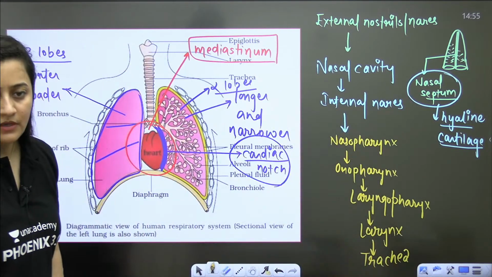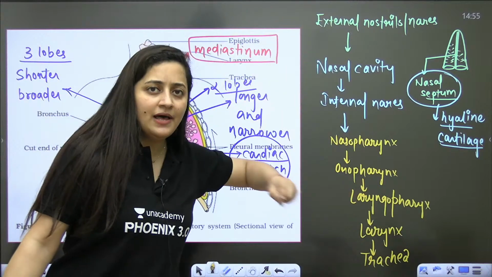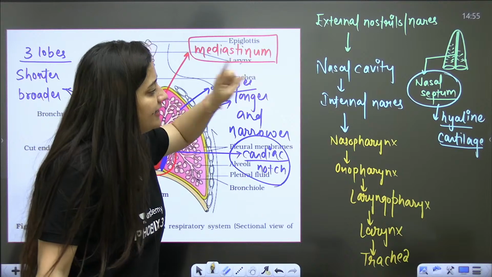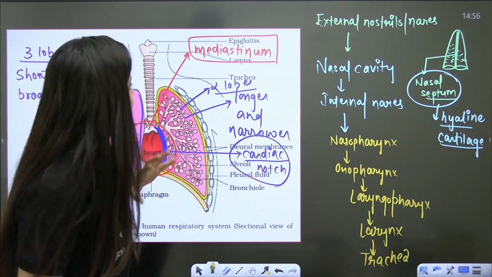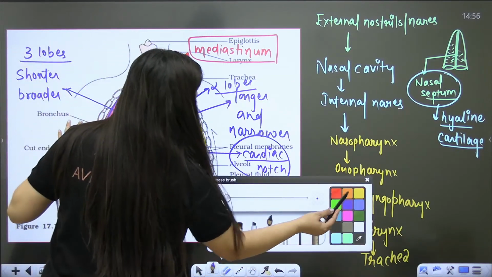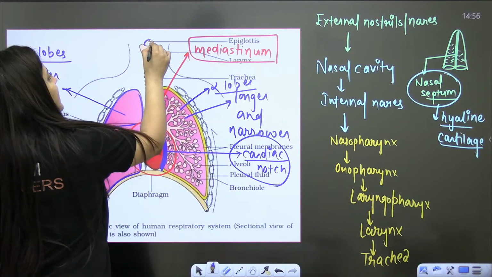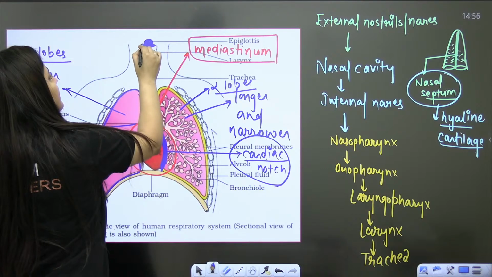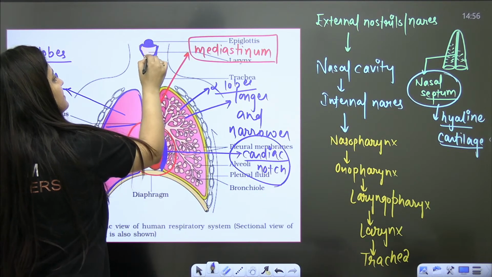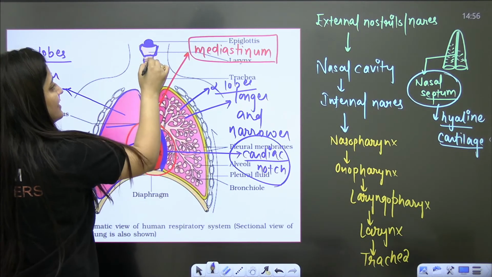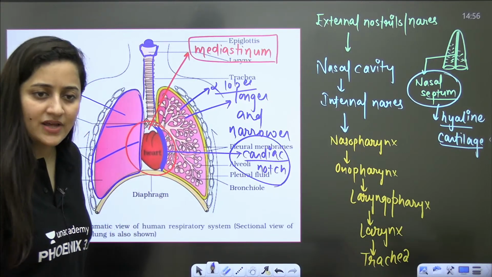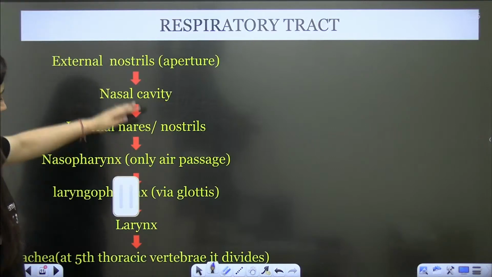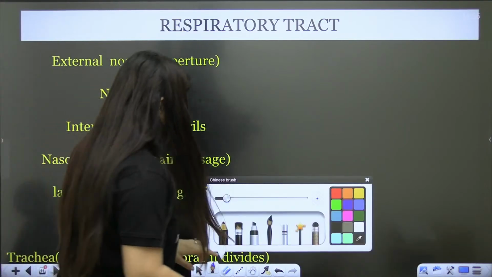So it is that passage of air. It is that conducting zone. So external nostril, nasal cavity, internal nostril, naso, oro, laryngopharynx, larynx and trachea. So here, please have a look. See this, epiglottis. This is the larynx here, and it is the epiglottis. This one is the trachea. Understood? So see, that's the flow chart.